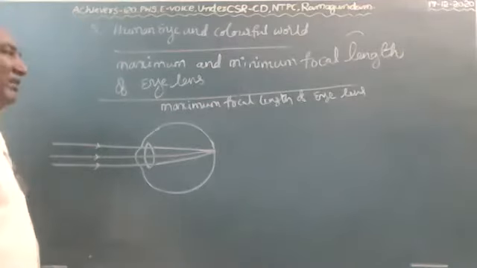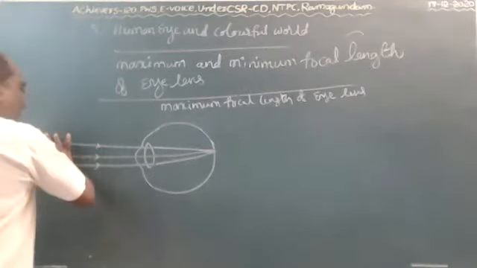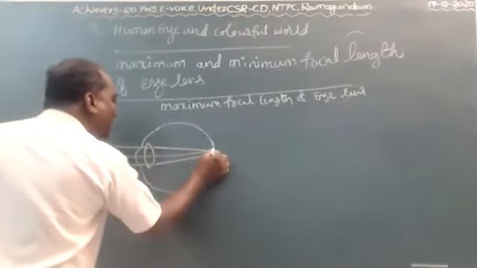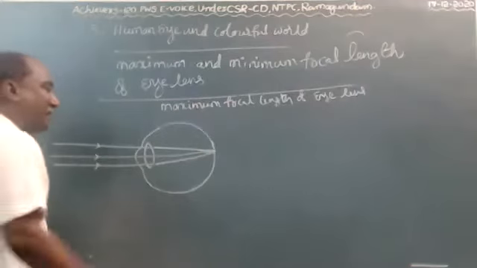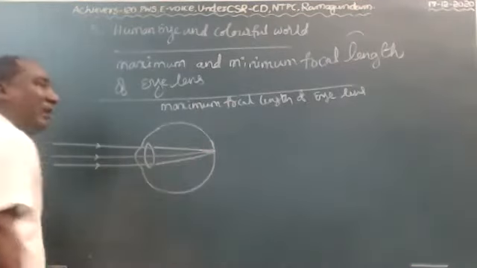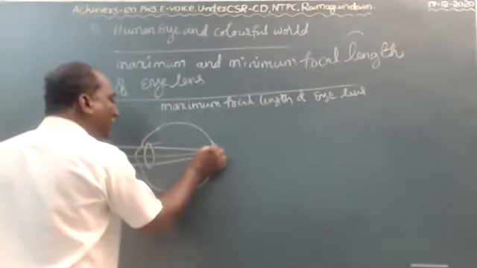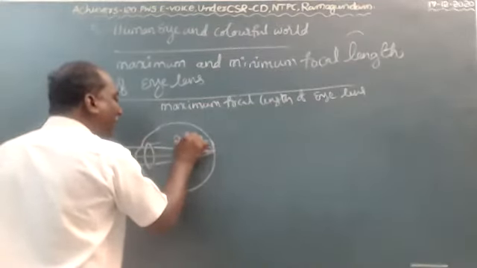The object is at infinity, which means the parallel rays come from infinity, pass through the eye lens, and converge on the retina. So the distance from the eye lens to the retina is 2.5 centimeters.